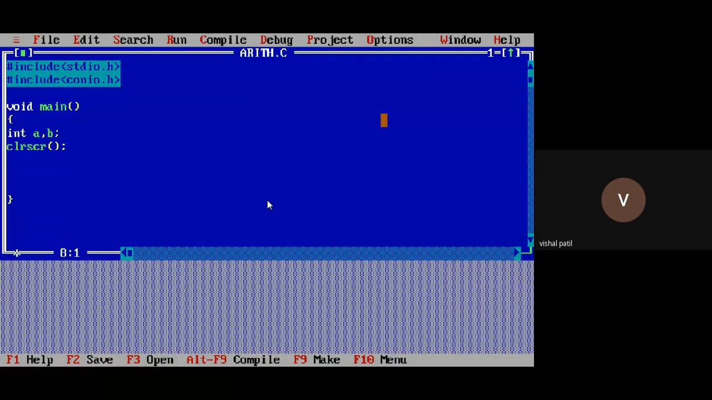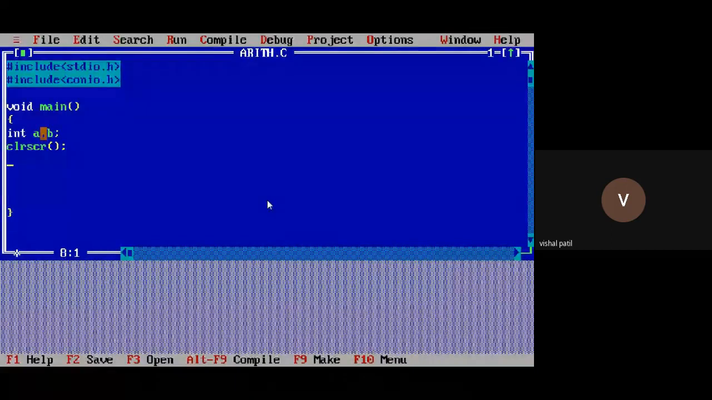I want to take a runtime input. Instead of assigning values to the a and b variables, I don't want to write a is equal to 10, b is equal to 20. I don't want to assign values here because my program will be static then. I want to make my program dynamic. I should be able to change my value at runtime. So for that, you need to take the input through the scanf function.